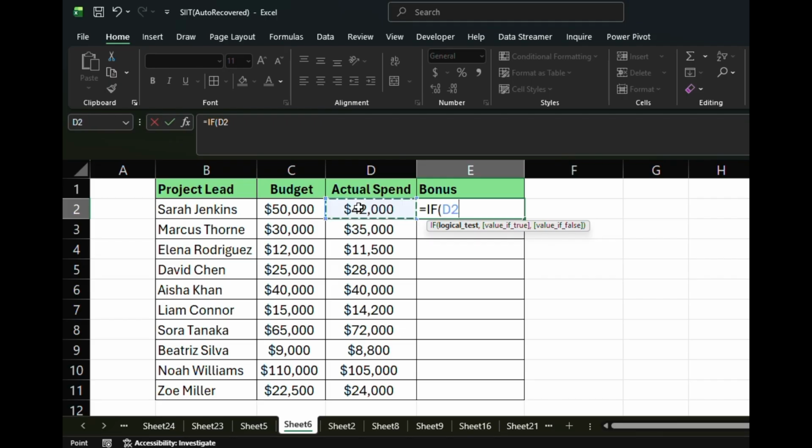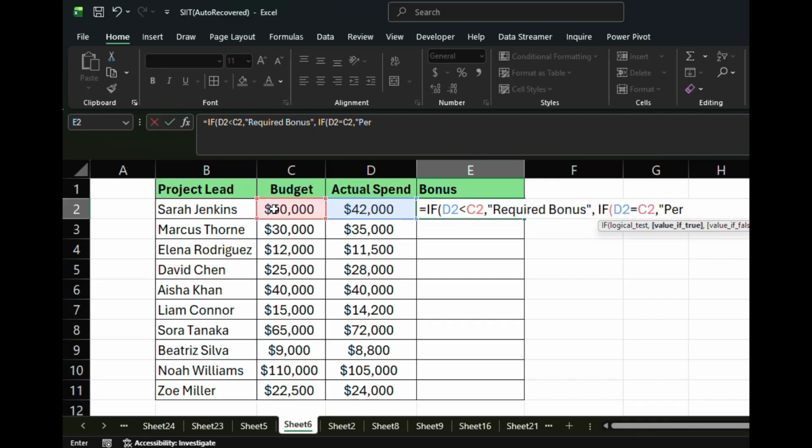Put our if statement. If actual spend is less than the budget, say required bonus. If actual spend is equal to budget, we will say perfect. Then for others, no bonus.